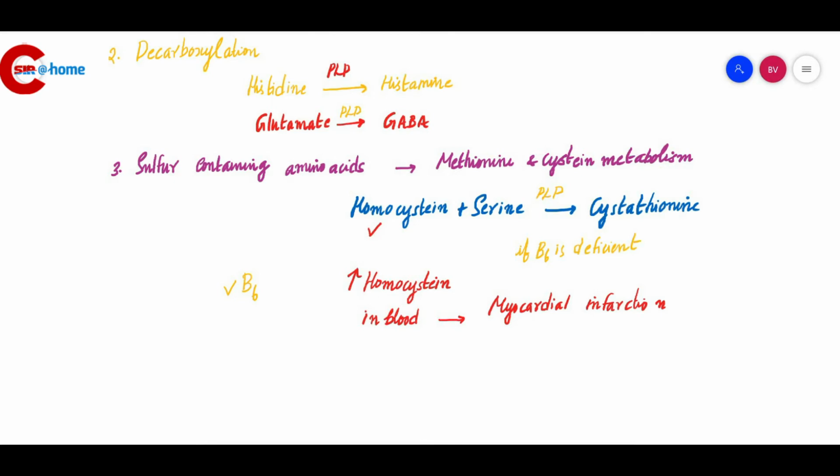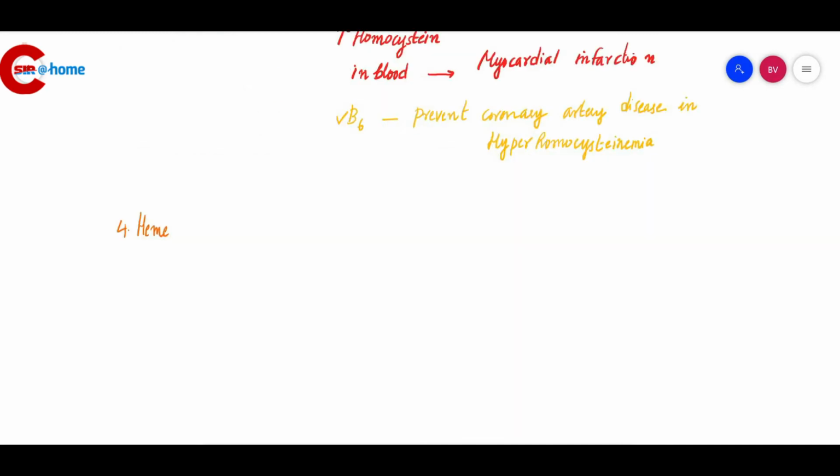Therefore, vitamin B6 is used in clinical practice to prevent coronary artery disease in hyperhomocystinemia. In which condition does this coronary artery disease happen? During hyperhomocystinemia. Heme synthesis: ALA synthase is a PLP dependent enzyme.